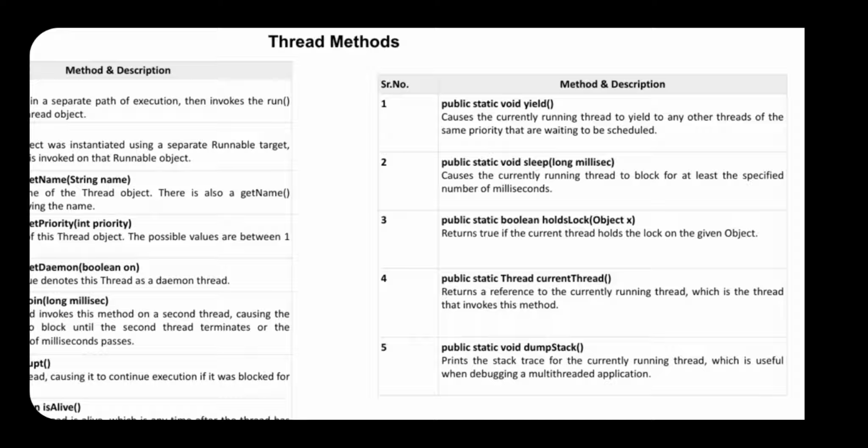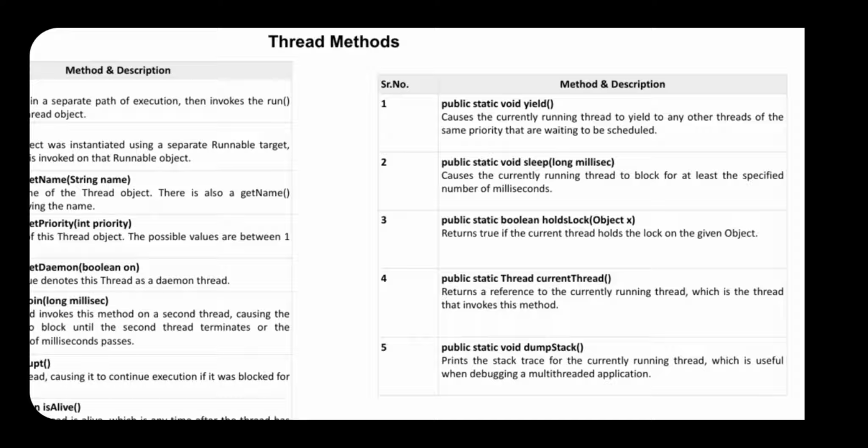Public static boolean holdsLock object x returns true if the current thread holds the lock on the given object. Holds lock means you are not letting that particular thread execute at the time of execution, so we can call that holds lock. Current thread returns a reference to the currently running thread, which is the thread that invokes this. It means you are executing with this particular thread itself.